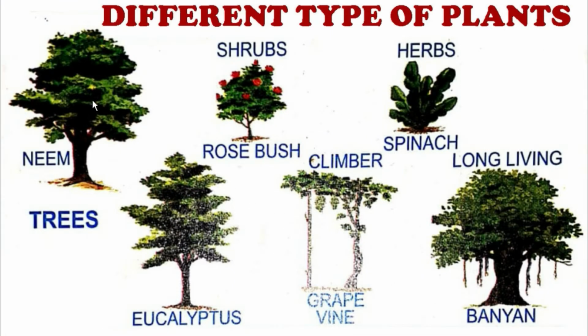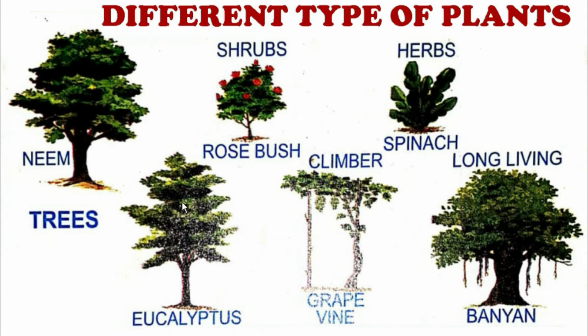And today we will learn something interesting about plant life. See, in this picture different types of plants are given. Come to the first plant. It has very thick stems and a lot of leaves. So these plants are known as trees. Actually, we call them trees because they have big trunks. See this trunk, how thick it is.